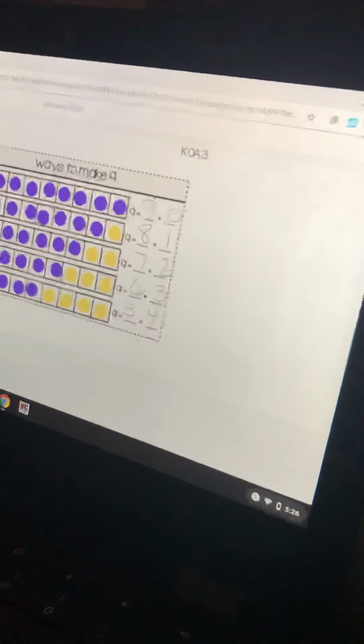On this row, she has 1. And on this row, she has 2. This row, she has 3. This row, she has 4. Because she's saying 0, 1, 2, 3, 4, right? For the yellows. And for the purple, she's saying 9, 8, 7, 6, 5. And those are all the ways that you can make 9. So on yours, you're going to use your own 2 colors that you choose. And you're going to do it the same exact way.